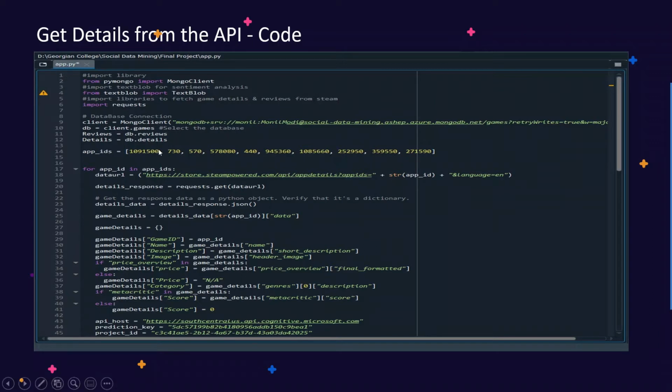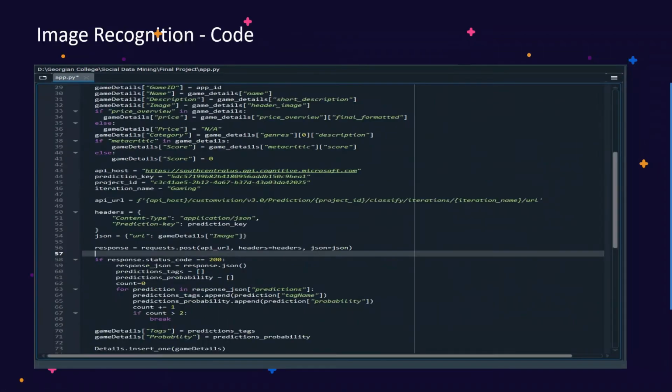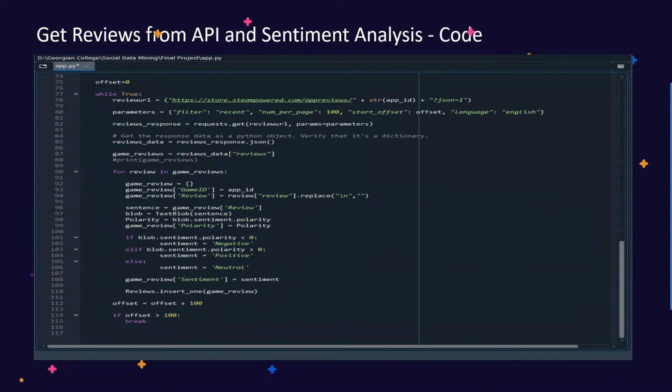This is the code to fetch the details of the application, the games, from the API. This is the code for the image recognition of the image URL that we fetch, and this is the code for getting the reviews from the API and running sentiment analysis on them. So now let's jump into the code.